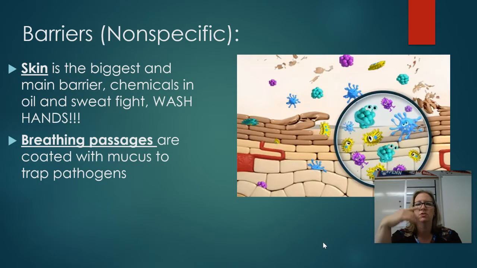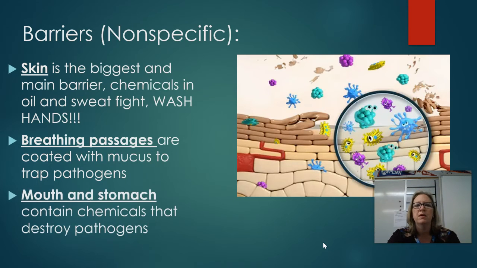Our breathing passages are coated with what's called a mucous membrane, and that kind of traps the pathogens and attempts to keep them there. And they actually get swept down into our stomach, where the stomach acid takes care of them, as opposed to going into our airways. Once it gets into our airway, once it gets down to our lungs, then the pathogens can actually start making us sick. Okay. Like I said, then the mouth and the stomach have chemicals that work against those pathogens.